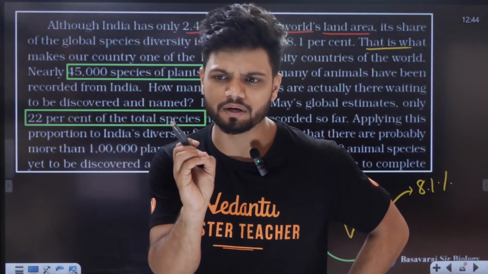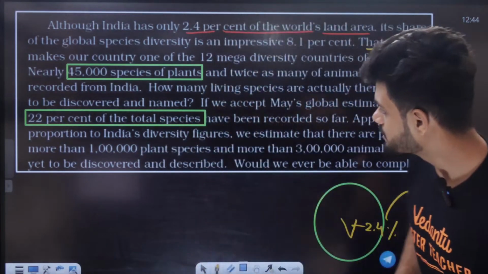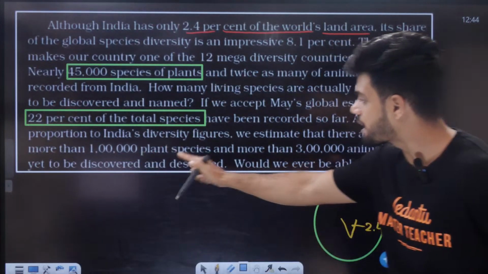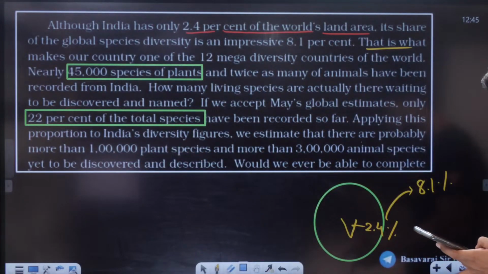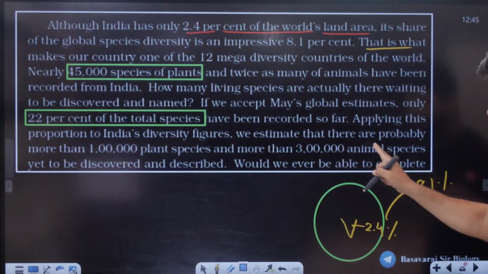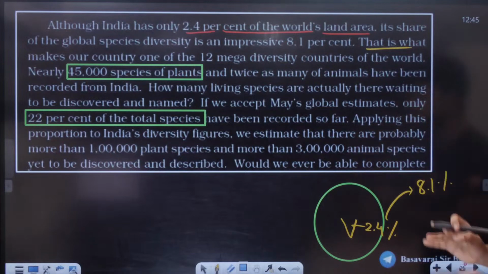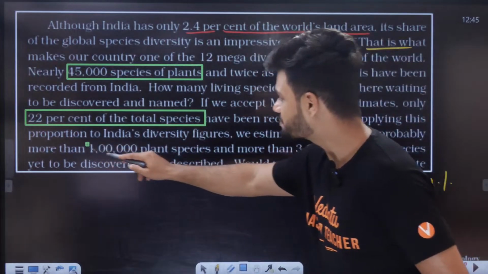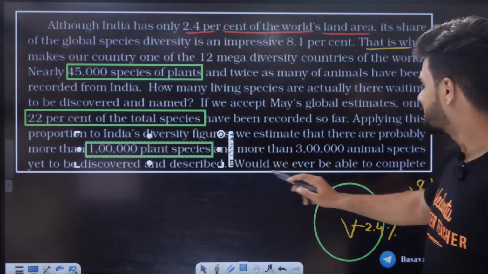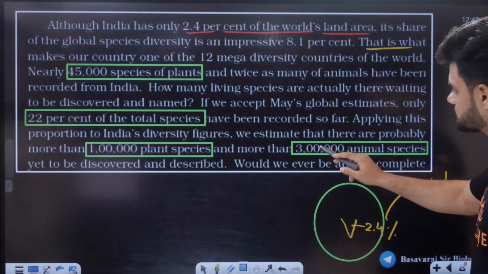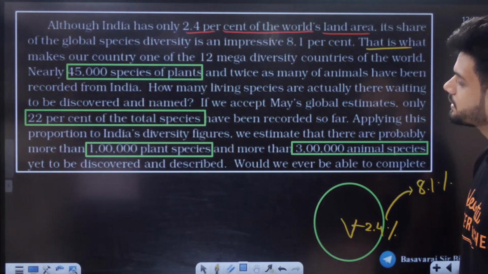And if you give a number on it, see the number, right? There are probably more than 1 lakh plant species, students, and more than 3 lakh animal species yet to be discovered and described. Crazy, you know. More than 1 lakh plant species yet to be discovered, students, right? 3 lakh animal species yet to be discovered. That's how amazing India is, students.